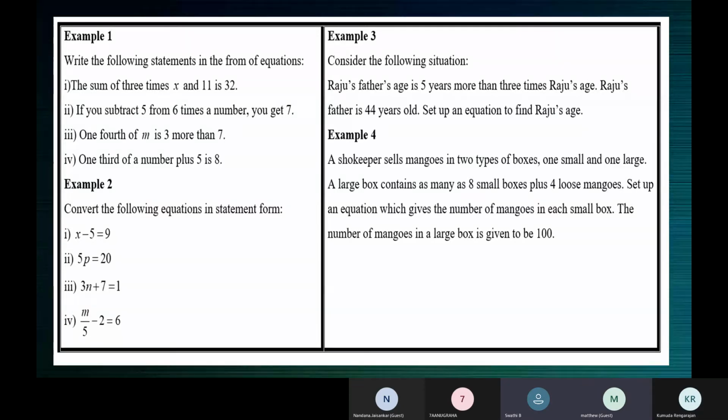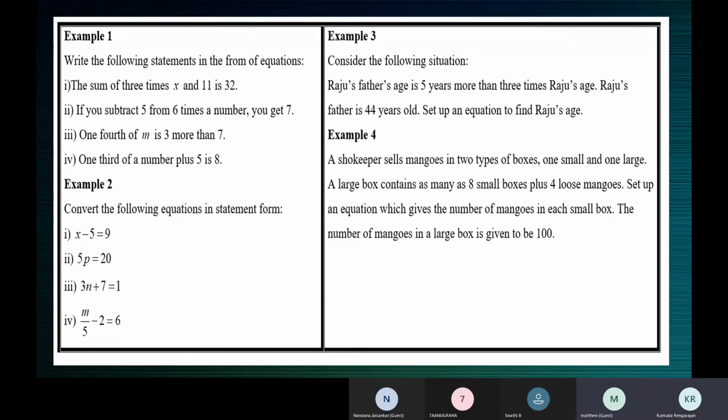Ma'am, it's an equality sign. You get meaning equal to 7. Yeah, that's correct. Swati or Nandana? Swati, ma'am. Okay, good. Matthew, please complete the equation now. Ma'am, 6z minus 5 is equal to 7, ma'am.